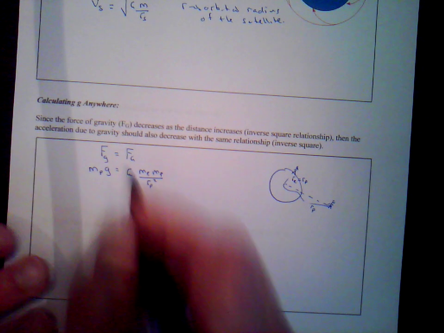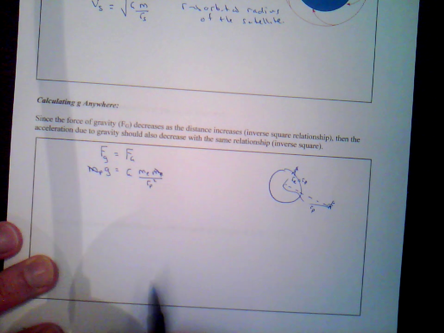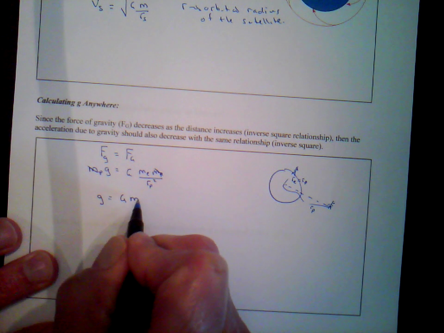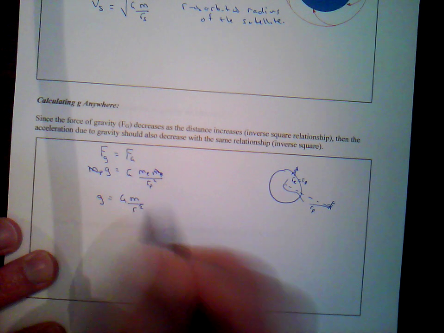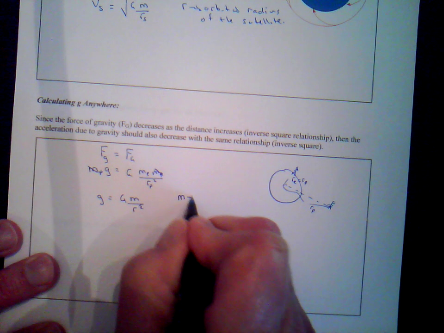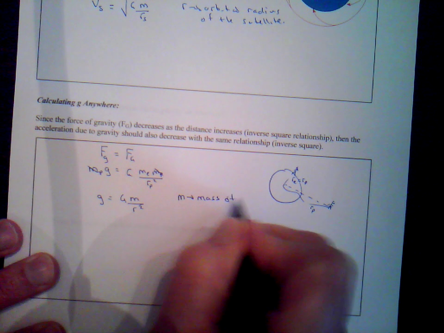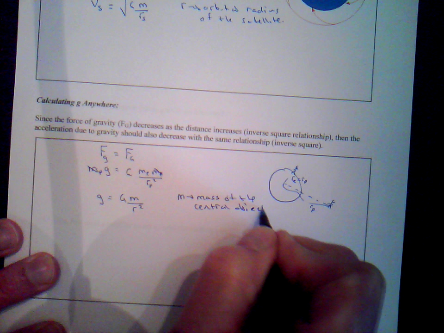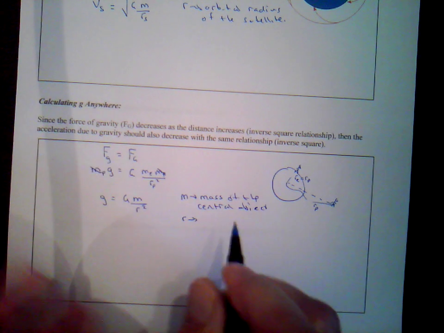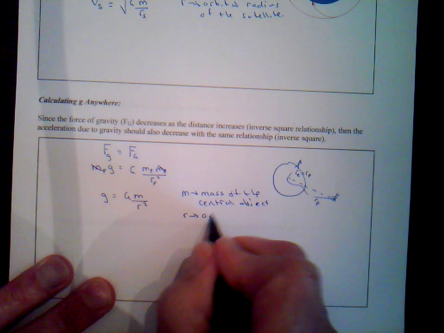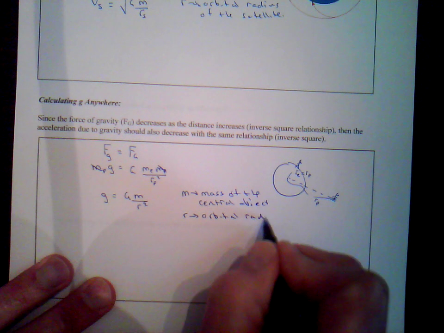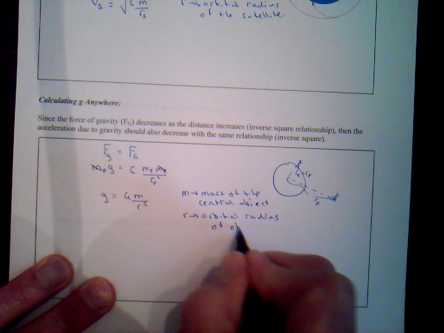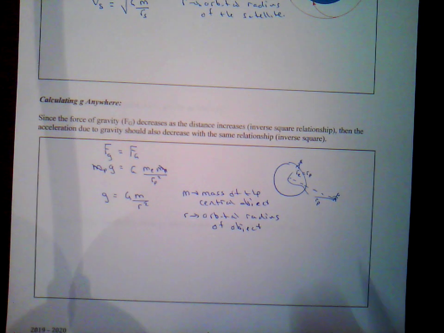Again, we can cancel similar things out. This mass of the person cancels. And we have this g, the acceleration of gravity, is equal to the constant G times the mass over r squared. Again, this mass, this M, is the mass of the central object. And this r is the orbital radius of the object, how far it is from the center of the central object. It can be a person, it can be a satellite, it can be anything.